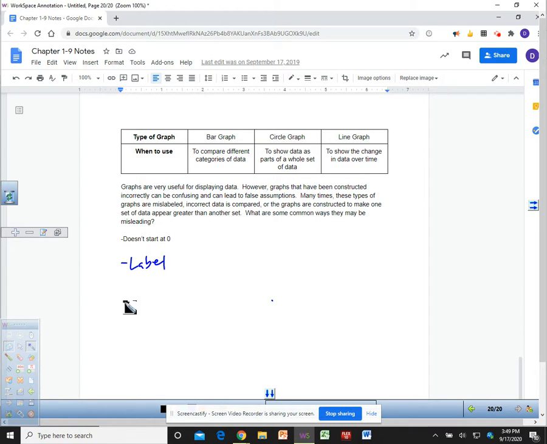Okay. The last one is the graph doesn't connect. What that means, for a lack of finding a better term, is the data really doesn't correlate with each other. Meaning I'm measuring how many TVs I have to how many gallons of orange juice I drank. My toe size compared to Miss Krigo's car. Those are things that don't connect at all, and then they're going to put them on a graph.